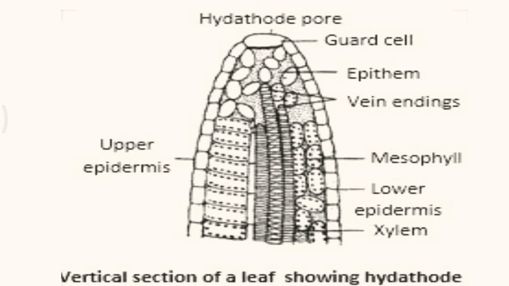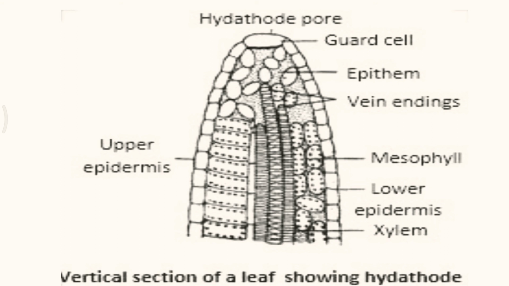The xylem of a small vein usually terminates among the thin-walled parenchymatous cells of the epithem, and due to root pressure, water is forced out through these intercellular spaces and flows out through the hydathodes. The water loss is in the form of water droplets.